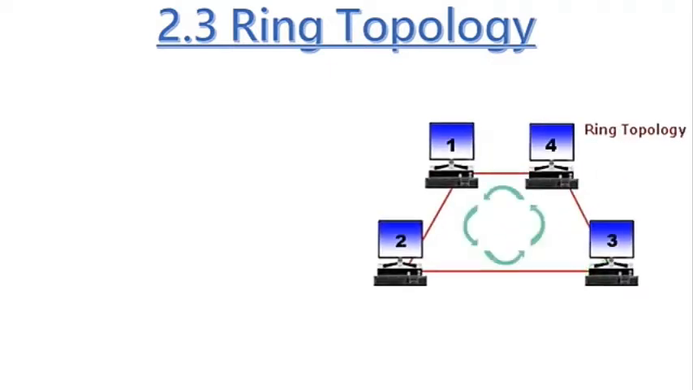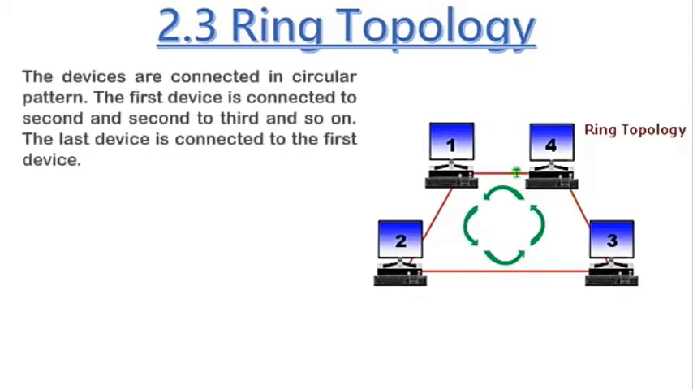And the next is ring topology. In ring topology, all computers are connected in a ring shape, and the first computer is connected with the second, the second computer is connected with the third, and the third with the fourth, and similarly the last computer is connected with the first computer. So that's why it's called ring topology.